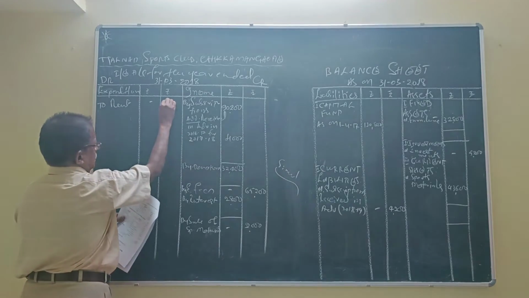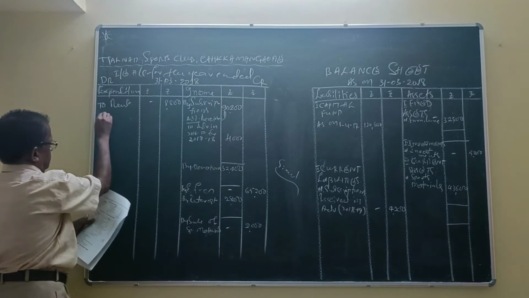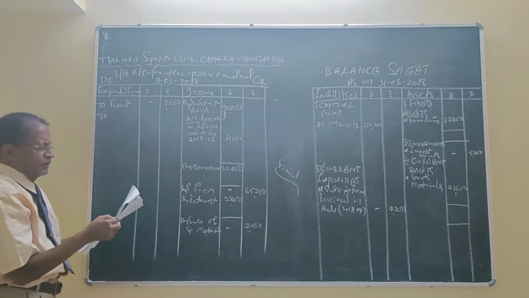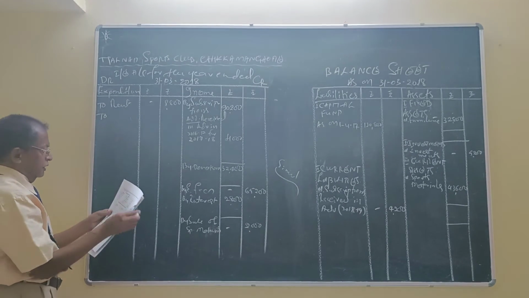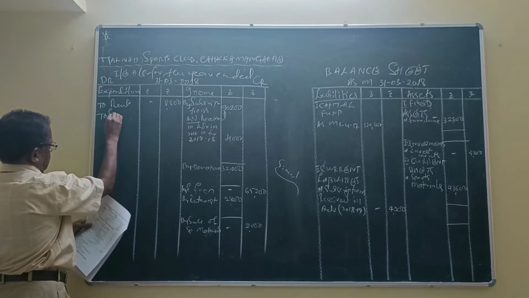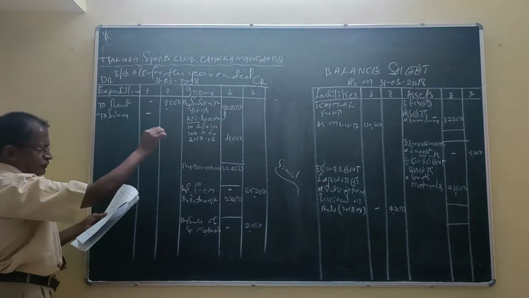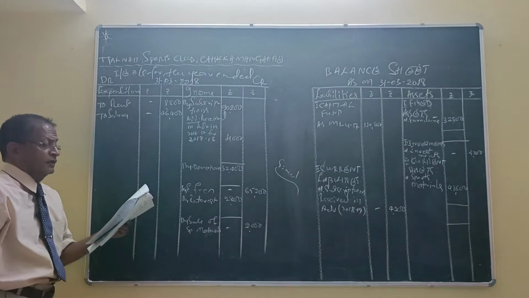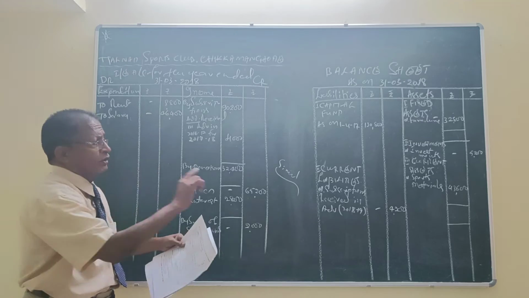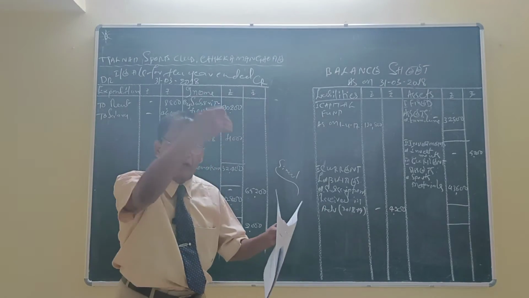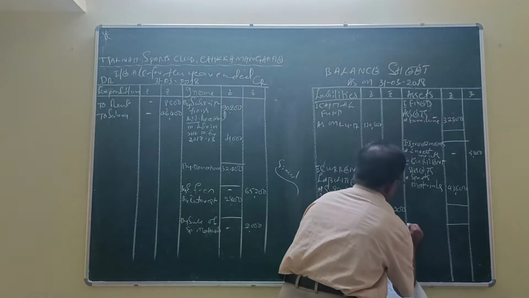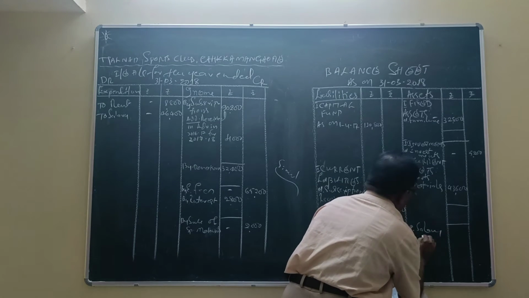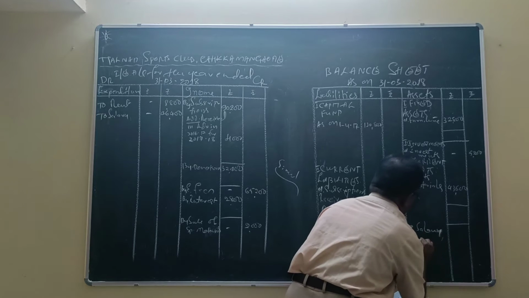Outer column 8,800. Next, salary 16-17, 3,200 over. 17-18, 46,400. Salary 46,400. Next one, 18-19, paid in advance. It will be shown in the balance sheet at the asset side under the heading current asset. Salary paid in advance.